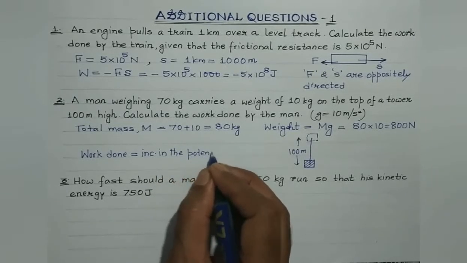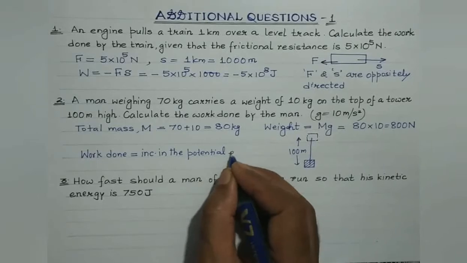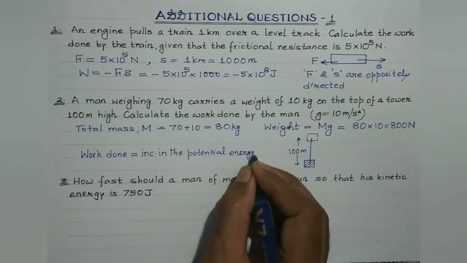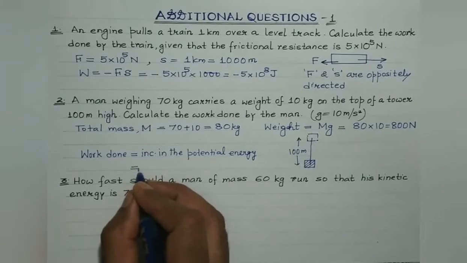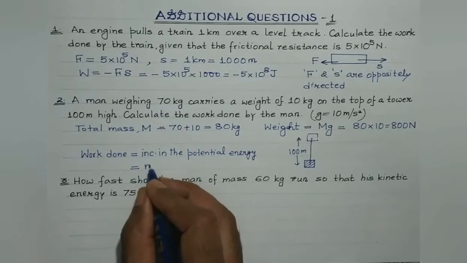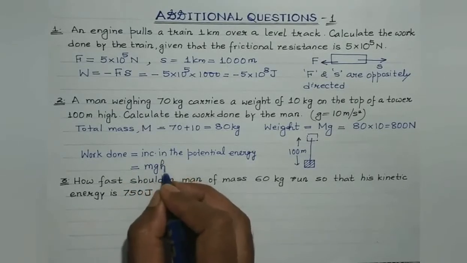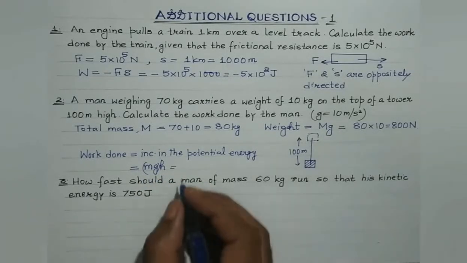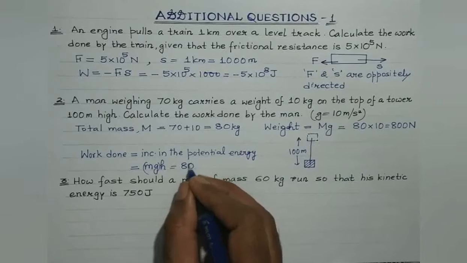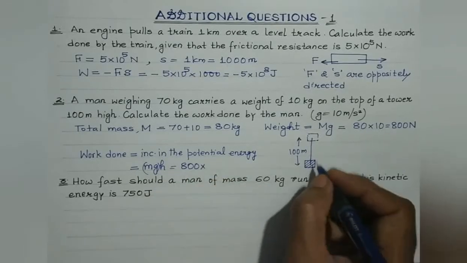Increase in the potential energy when it is raised through a height of 100 meter. And the expression for the potential energy is mgh. What is mg? mg is the weight, that is 800 Newton. And what is the displacement? 100.